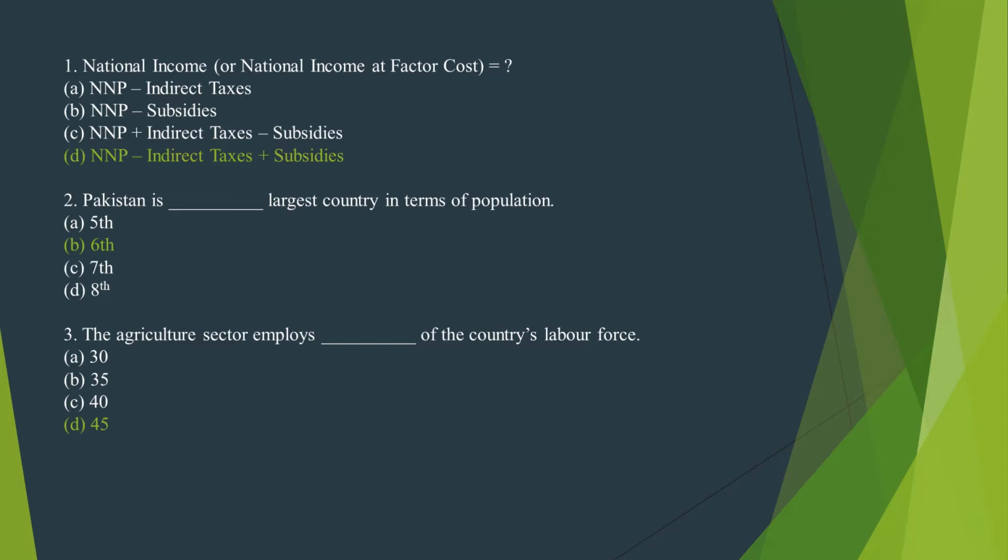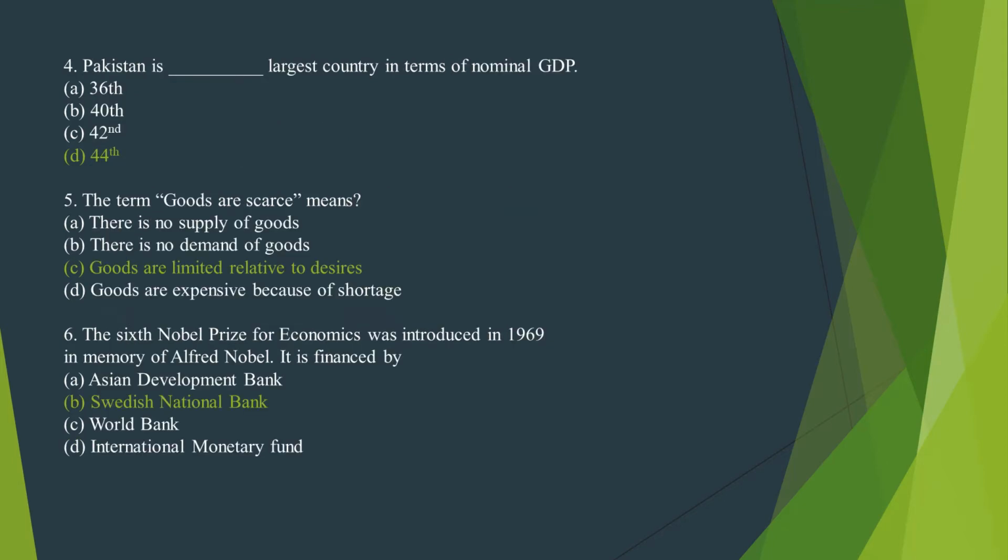Number 3. The agriculture sector employs dash of the country's labor force. The correct option is option D. The agriculture sector employs 45 of country's labor force. Number 4. Pakistan is dash largest country in term of nominal GDP. The correct option is option D. Pakistan is 44th largest country in term of nominal GDP.